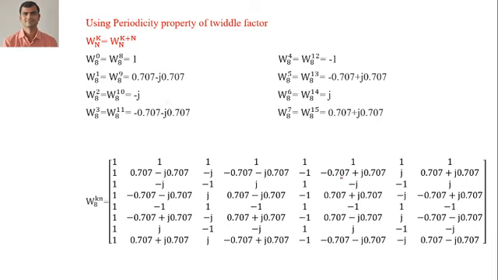Now there is another method to remember this matrix. As you can see here, the first row and first column are always equal to 1, and the fifth column is 1, minus 1, 1, minus 1, 1, minus 1, 1, minus 1. So these three you can easily remember: this row, this column, and this column. You remember this part only.